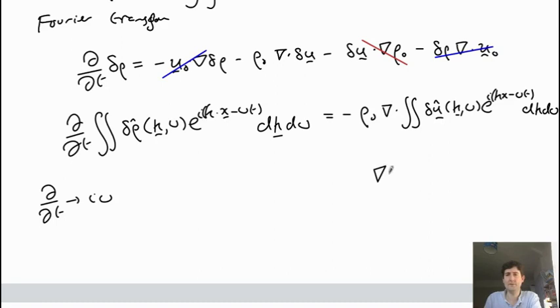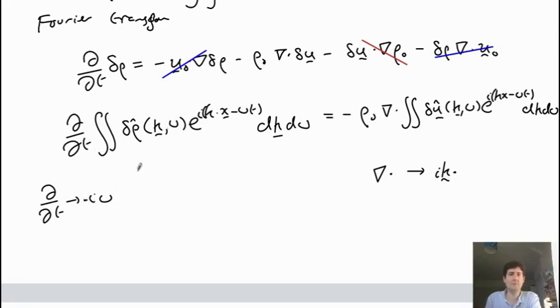So the divergence will essentially be replaced with a k dot inside this factor here, because again this part doesn't depend on x, only this part up here. So you get an i coming here, and then a k. And here you get an i times a minus omega, so this becomes a minus omega here.